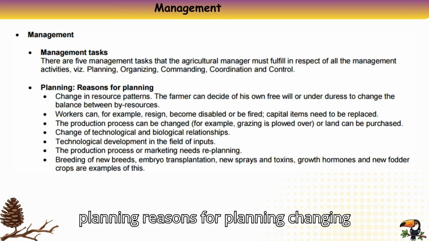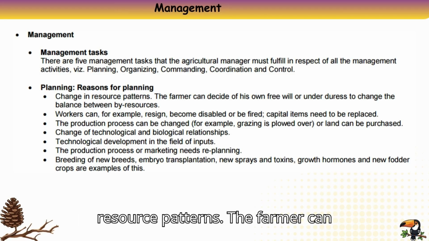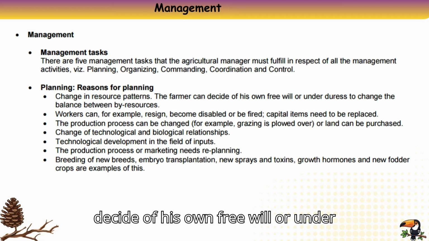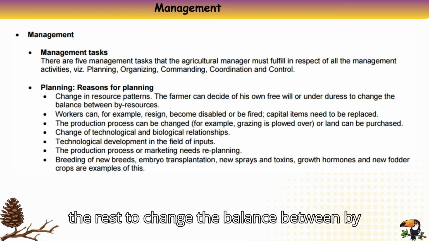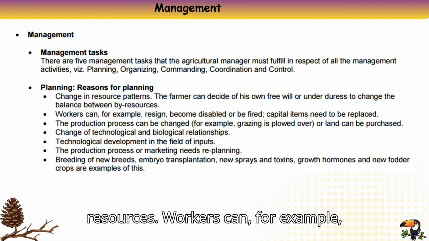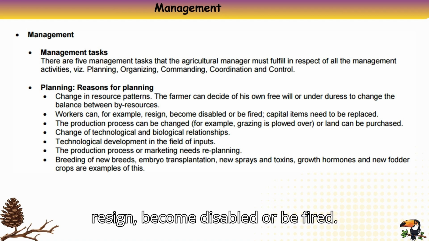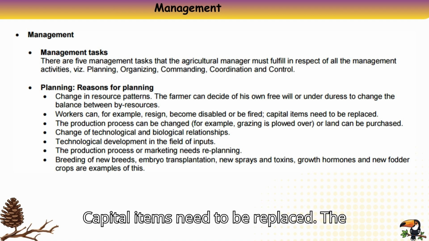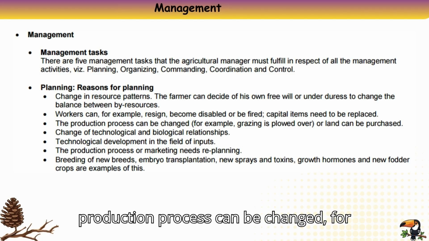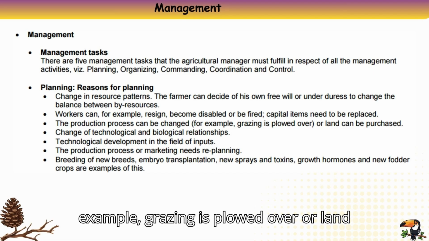Planning. Reasons for planning. Change in resource patterns. The farmer can decide of his own free will or under duress to change the balance between resources. Workers can, for example, resign, become disabled or be fired. Capital items need to be replaced. The production process can be changed, for example, grazing is plowed over or land can be purchased.